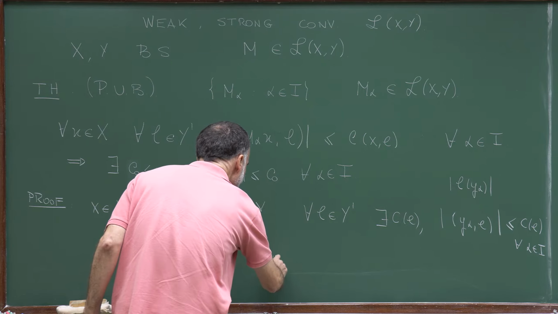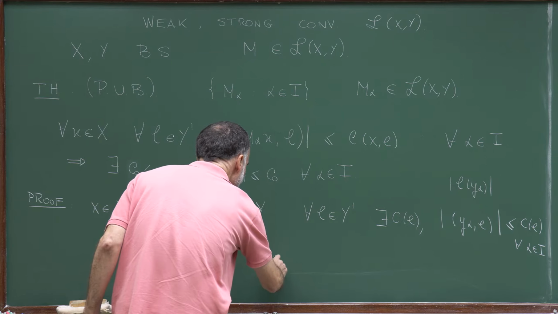But what is y_alpha? y_alpha is M_alpha x, so this holds for all alpha in I. So what we proved is that the norm of M_alpha x is bounded by a constant C1 for all alpha in I.